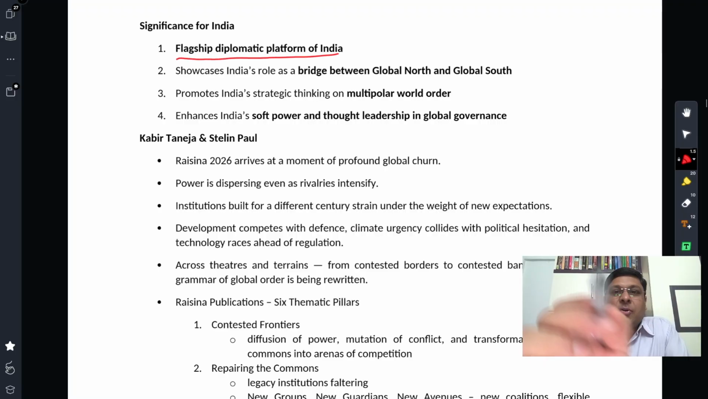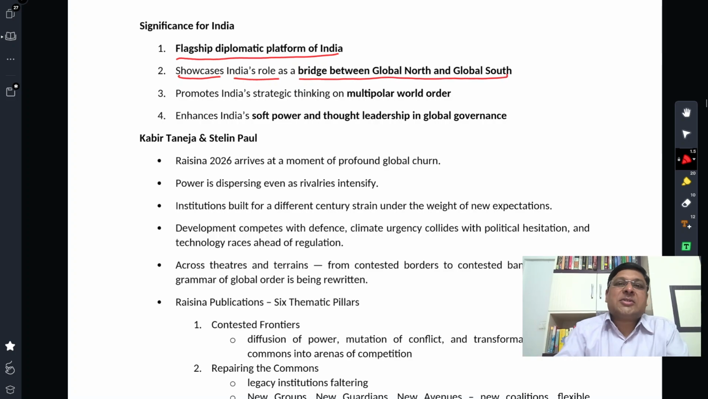Flagship diplomatic platform of India. The Minister of External Affairs and the government get lots of inputs in terms of how the world is changing, what are the new challenges, what are the opportunities, what could be the policy options to face all this, right? It showcases India's role as a bridge between the global north and south. This is one important platform that we have created, and we, in a way, represent the global south, and we invite leaders of the global north as well. The Finland president is one example, and we can create a bridge between the global north and south. That's the significance of the Raisina Dialogue as a platform.